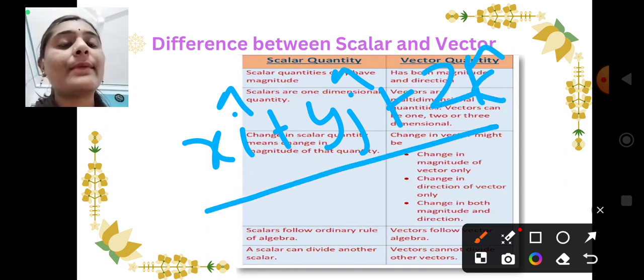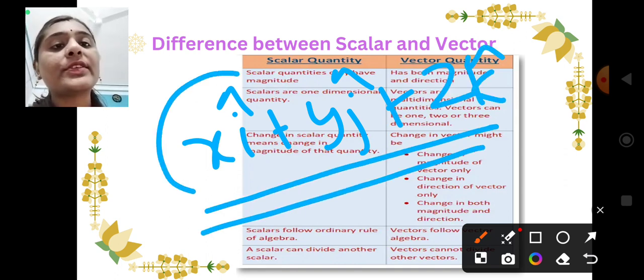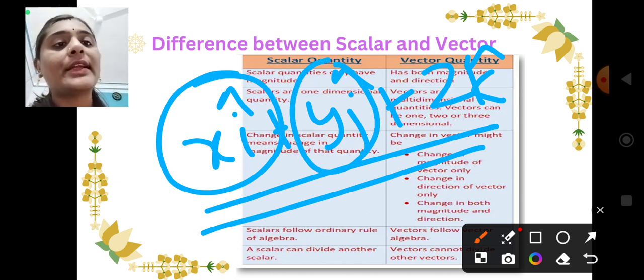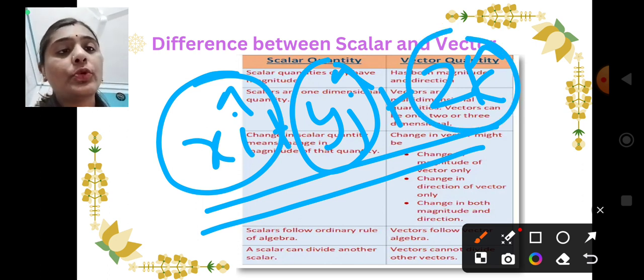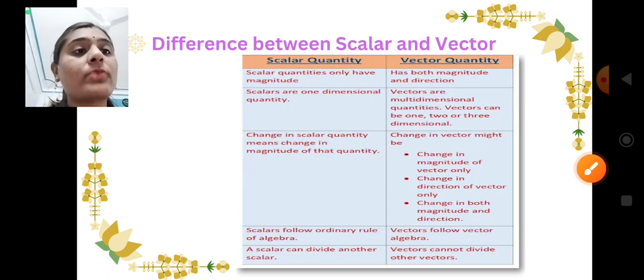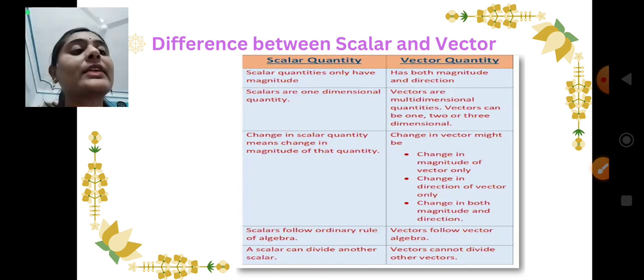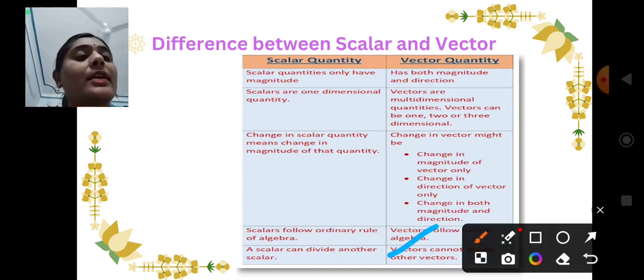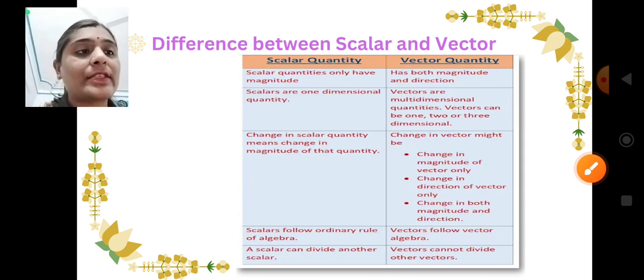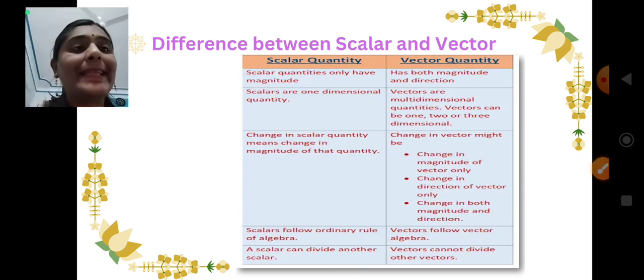This is the 3-dimensional vector quantity. 1-dimensional vector quantity will be denoted like this, x i cap, another direction y j cap, then the third dimension z k cap. So as we have discussed, it may be in 1 dimension, 2 dimensions, or 3 dimensions. A vector cannot divide another vector. It will multiply but it cannot divide. That we will see in the next one, don't worry. Let us move towards the next slide.